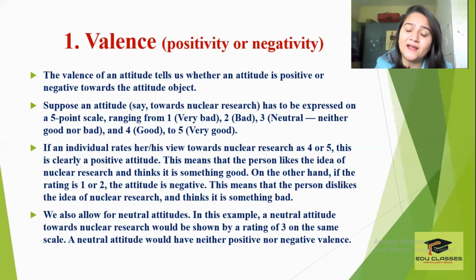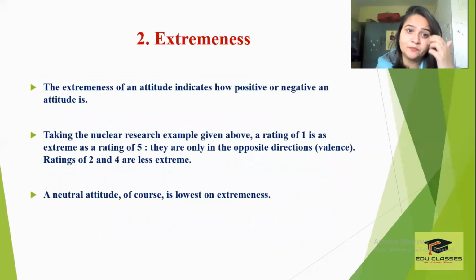तो जो आपने ये एटीट्यूड चूज किया है, अगर आप 1 या 2 करते हैं तो it will mean that your valence is negative towards that attitude. You have a negative valence. If you've chosen 4 and 5, this will mean that you have a positive valence towards that attitude. If you've chosen the neutral one, it means आपका जो वो है ना वो positive है ना वो negative है. It's a neutral valence that you have towards the attitude. ठीक है? Second property that we have talked about is your extremeness.